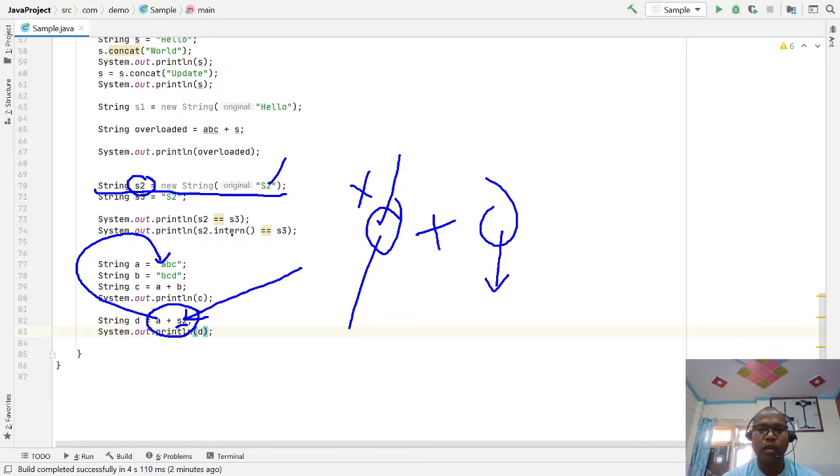Here S is also a constant, but sometimes S2 is redefined, S3 is also redefined. So sometimes if you are using a string buffer, there is some append operation at that time with the new value. So this plus compute operation is performed at runtime.